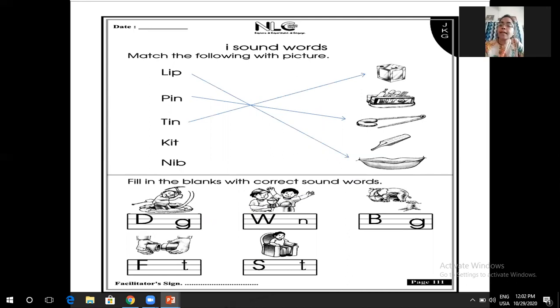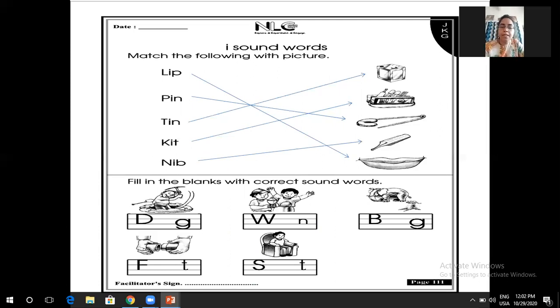Yes. K-I-T, kit. K-E-T, ket. Match with kit. N-I-B, nib. N-E-B, neb. Match with nib.